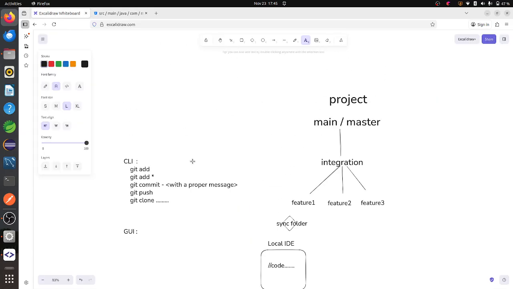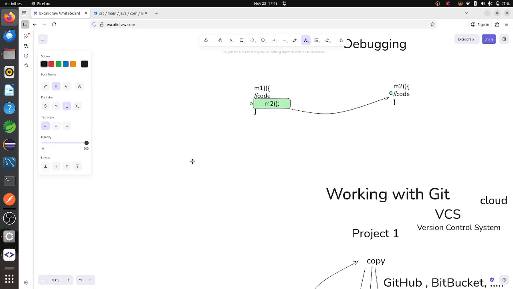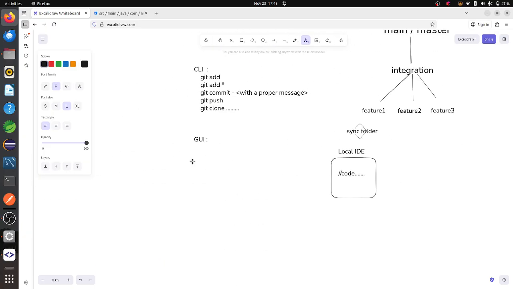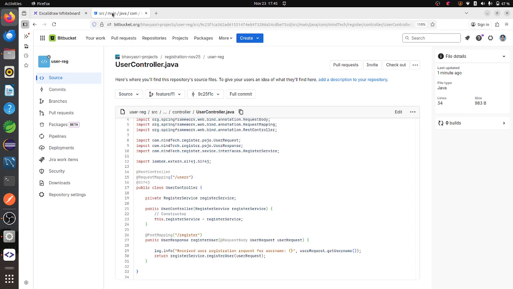So this is called the working of Git. And if you want to do it with the commands, that is also possible. And if you want to use the GUI, that is also possible. If you are on a Mac or Windows OS based system, then you can do it in SourceTree only. You can easily do it there.